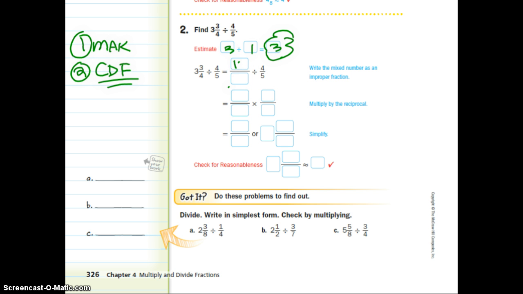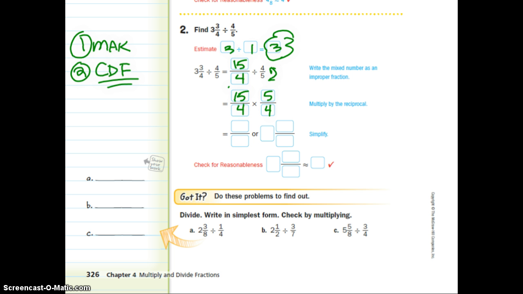All right, so we have 15/4. I need to turn that into a multiplication problem. I'm going to do the reciprocal of 4/5, which is 5/4. Now notice there is no relationship. That's where you have to pay attention. You must pay attention.